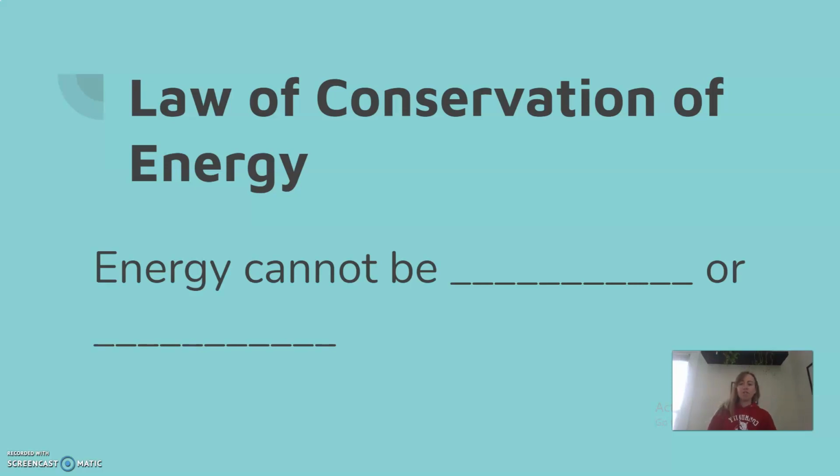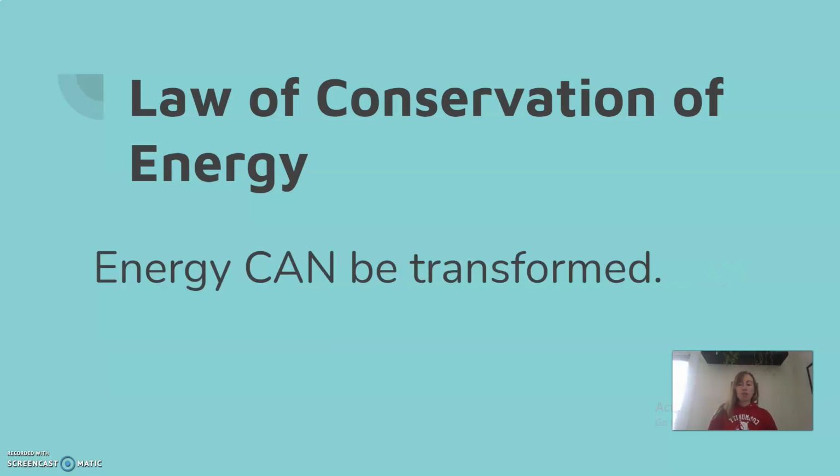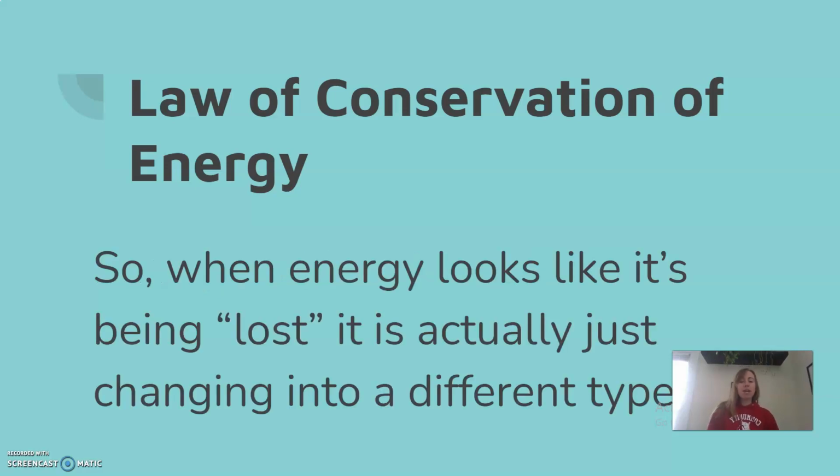So the law of conservation of energy says that energy cannot be created or destroyed. However, energy can be transformed between different types. So that means that when energy looks like it is being lost, it is actually just changing into a different type. So this could be kinetic to potential, potential to electric, chemical to kinetic. Any type can change to a different type.